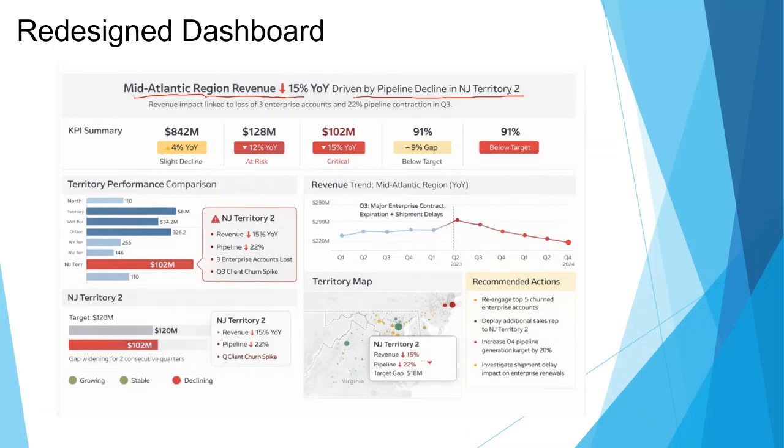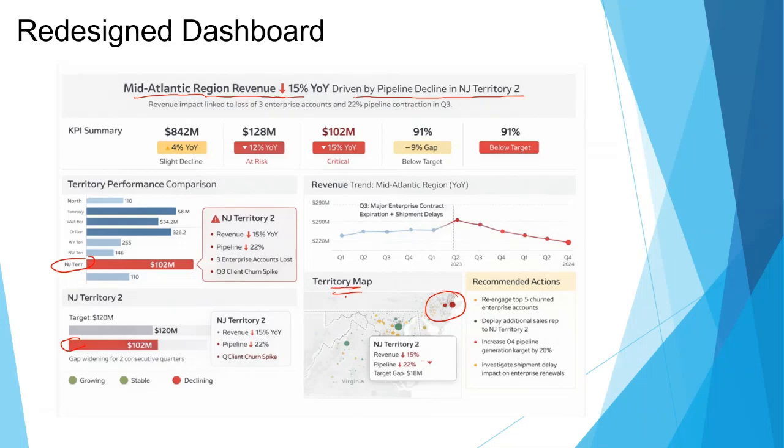No hunting is required. Secondly, it guides my attention. Notice how New Jersey territory is highlighted completely in red. Here also it's highlighted in red. In the territory performance comparison, New Jersey territory 2, the decline is highlighted in red, and so on. In the original dashboard, if you looked at the territory map, all territories looked similar. In the refined one, risk is visually emphasized. My eye goes to the problem immediately. That's an intentional design.